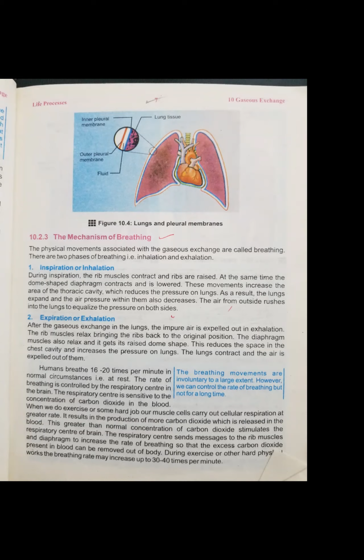After that I gave you a brief description of the lungs. They are present in our chest, protected by 12 pairs of ribs. Our right lung is slightly bigger than our left lung. The right lung has 3 lobes and the left lung has 2 lobes.